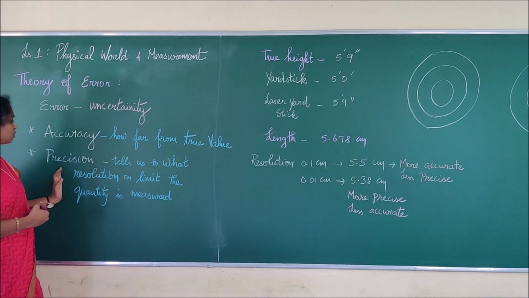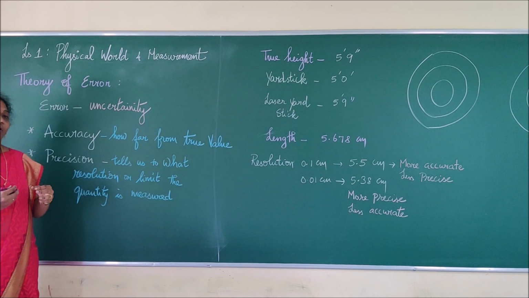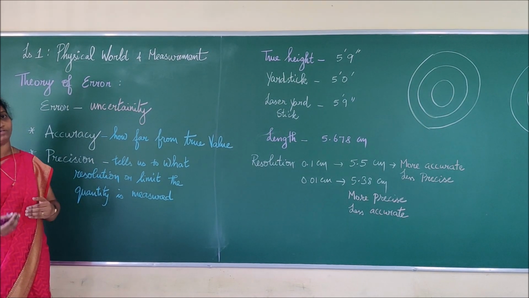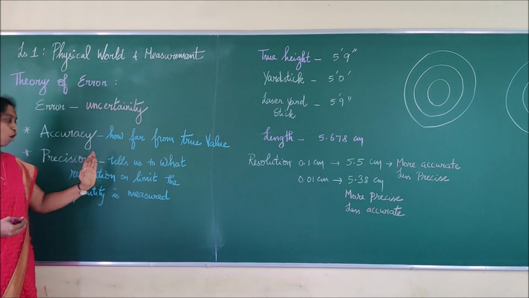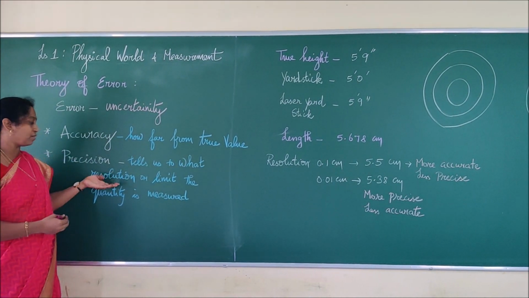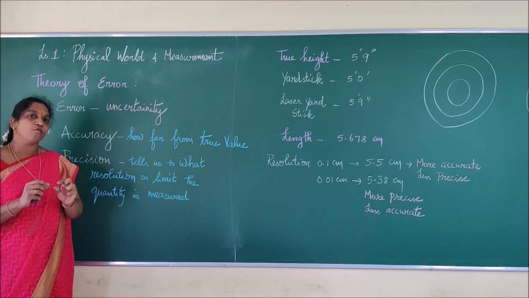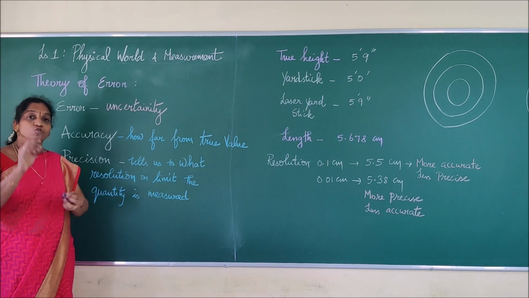Then what does precise mean? It tells us to what resolution or limit the quantity is measured. You know the word resolution. Resolution means how far a thing can be taken into a bigger view. We are zooming in, isn't it?